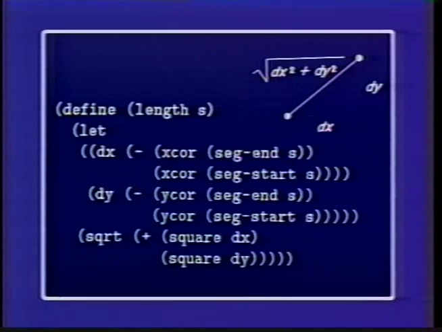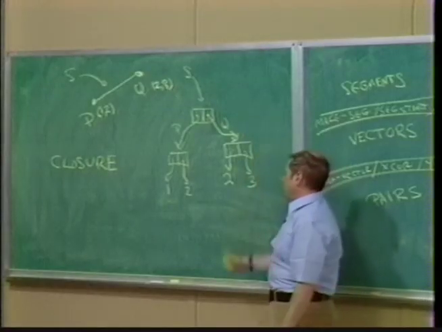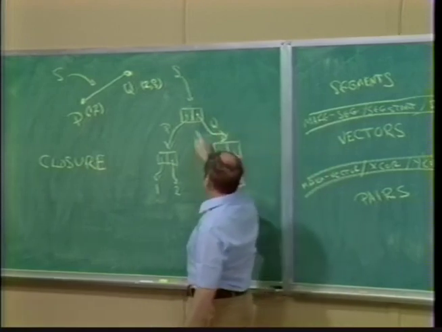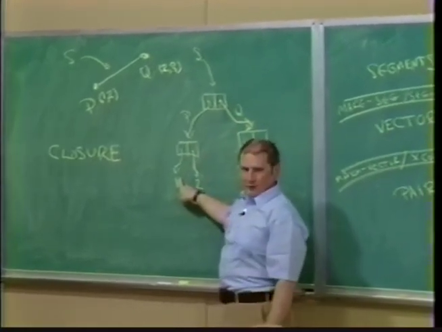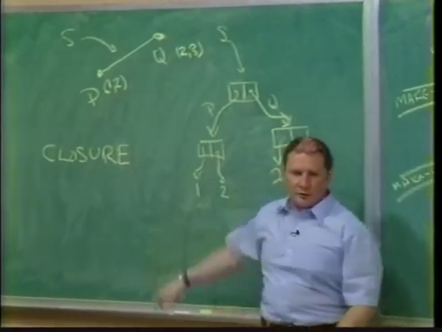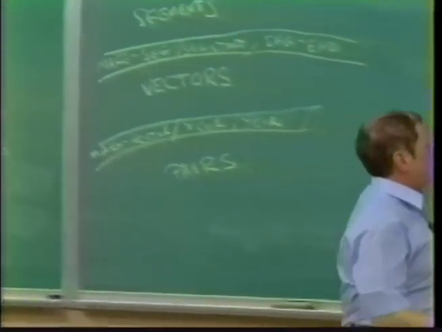And each of these selectors, x-coordinate and endpoint, stand for a decision choice whose details I don't have to look at. I could perfectly well, just like the rational numbers I did before, say, oh, well, gee, a segment really is a pair of pairs. And the x-coordinate of the first endpoint of the segment really is, well, what is it? It's the car of the segment.